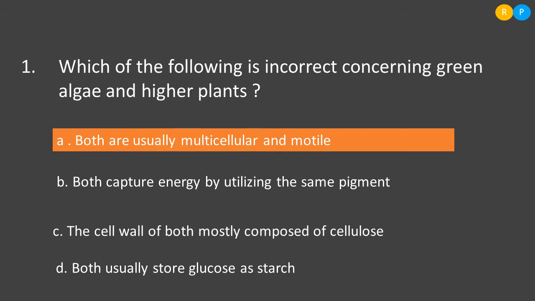Then option C, the cell wall of both mostly composed of cellulose. This is a correct statement, because in the plant kingdom the cell wall of the plant is made out of cellulose. Then D, both usually store glucose as starch. This is also correct, because the reserve food material in plants is starch. So if you see all four statements with respect to green algae and higher plants, the incorrect one is A. So A is the answer.